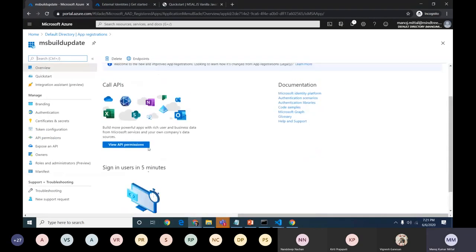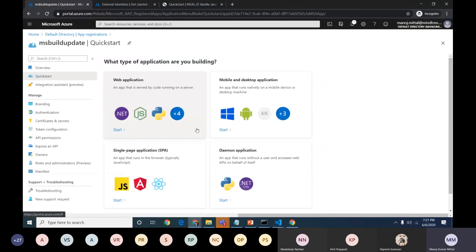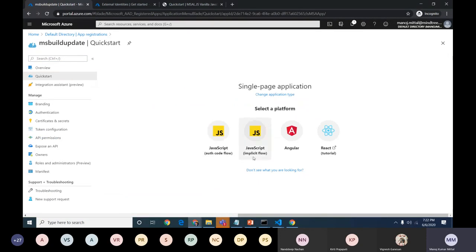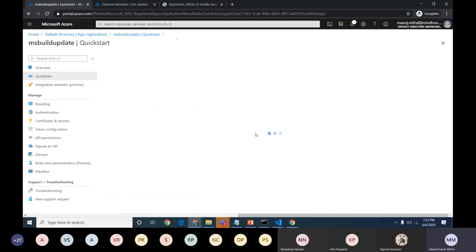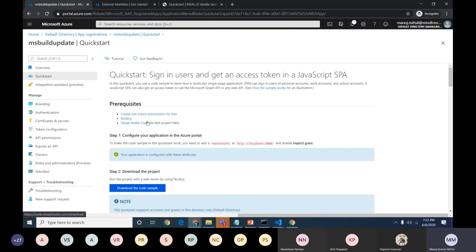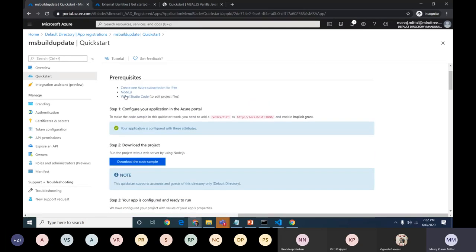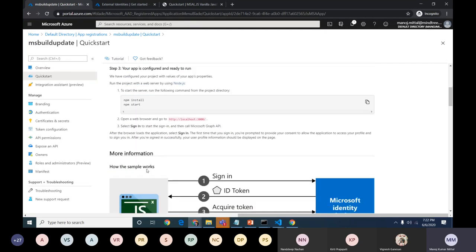Here, once we come to the quick start section, they have listed what types of applications we can build. If we are interested in a single page application, just select that application, and they give the prerequisites. We should have an Azure Portal subscription, Node.js and Visual Studio Code. We'll download the code and proceed with the other steps.